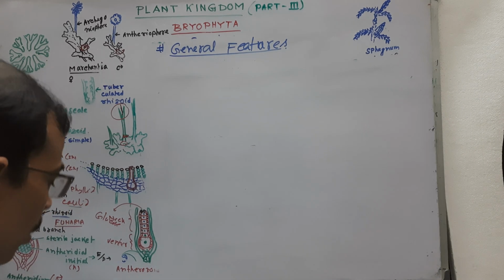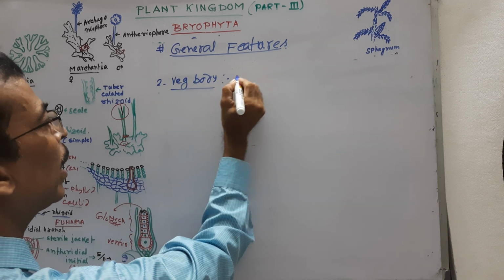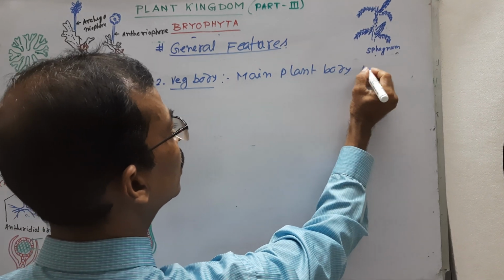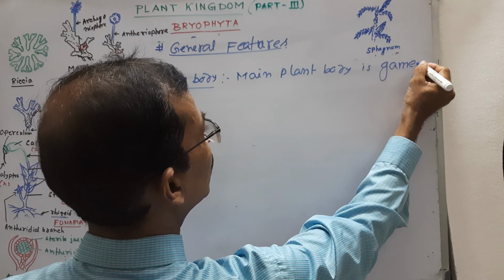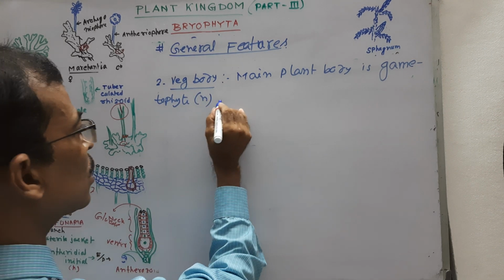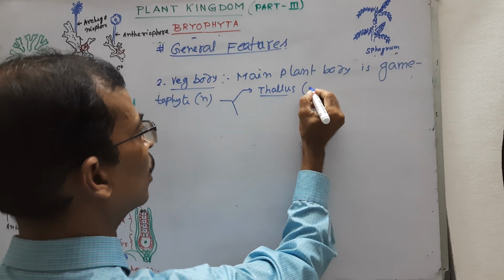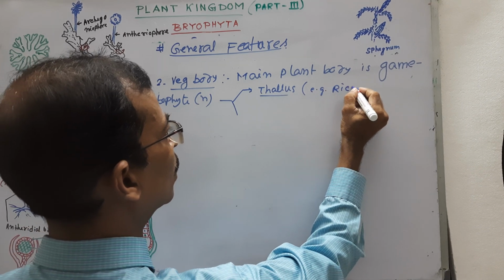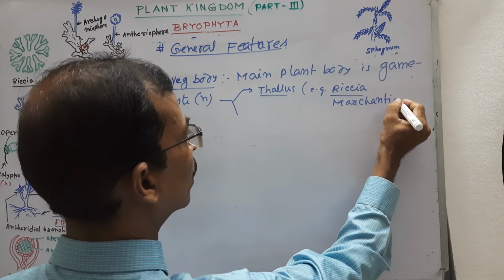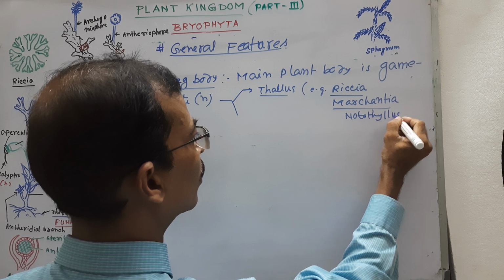About their vegetative body. Number 2, about their vegetative body. First of all, their main plant body is gametophyte, obviously haploid in nature, and consists of thallus, like thallus in lower forms, for example Riccia, Marchantia, Anthoceros, Pellia, etc.